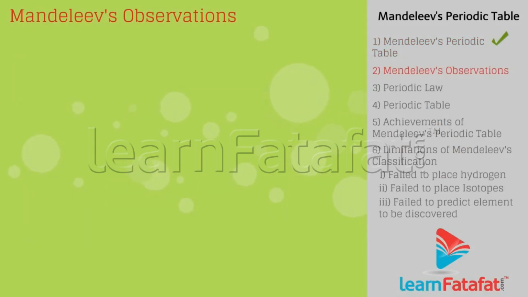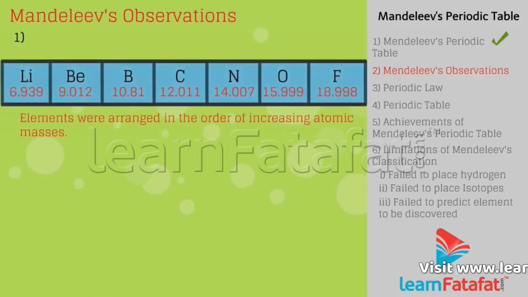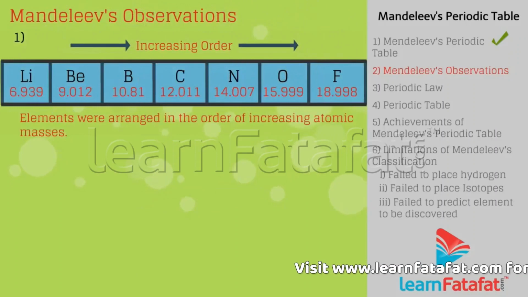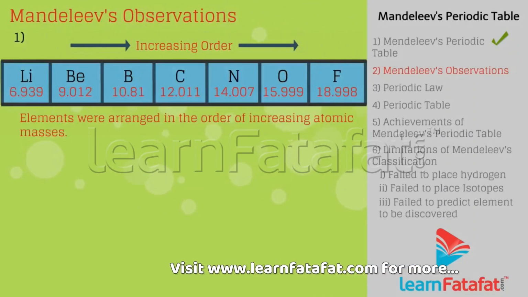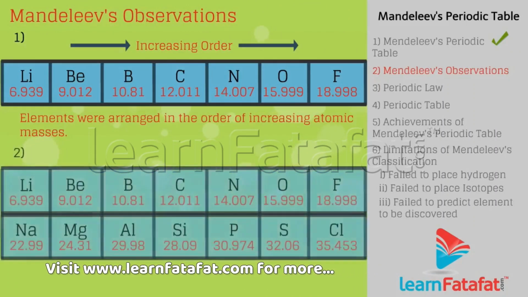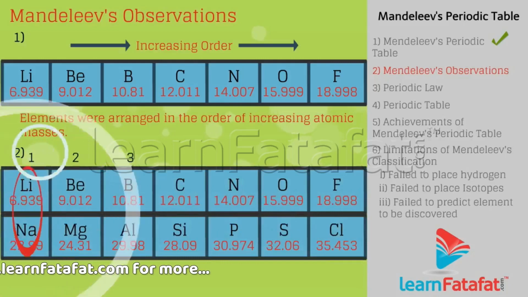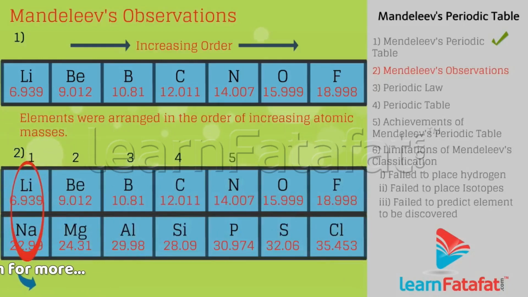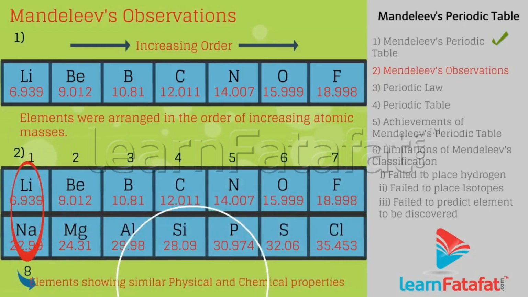Mendeleev's observations. Most elements were arranged in the order of increasing atomic masses. Elements with similar physical and chemical properties occur again after a fixed number of elements.